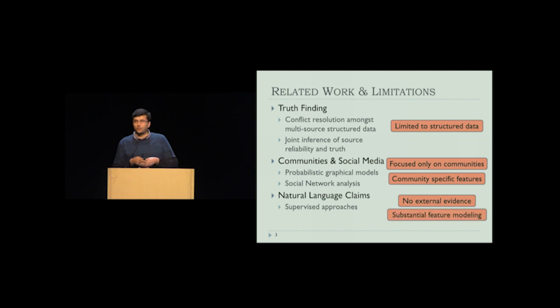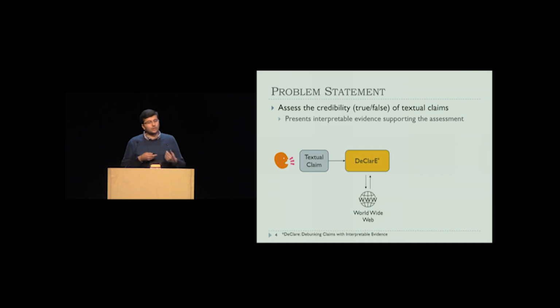Now, let's look at the problem statement which we are working on. Given a textual claim and its source, we build an automatic system, which we call DeClarE, which assesses its credibility and tells how likely it is true or false. Along with that, we also want our system to give the user interpretable evidence, which supports the automatic assessment.